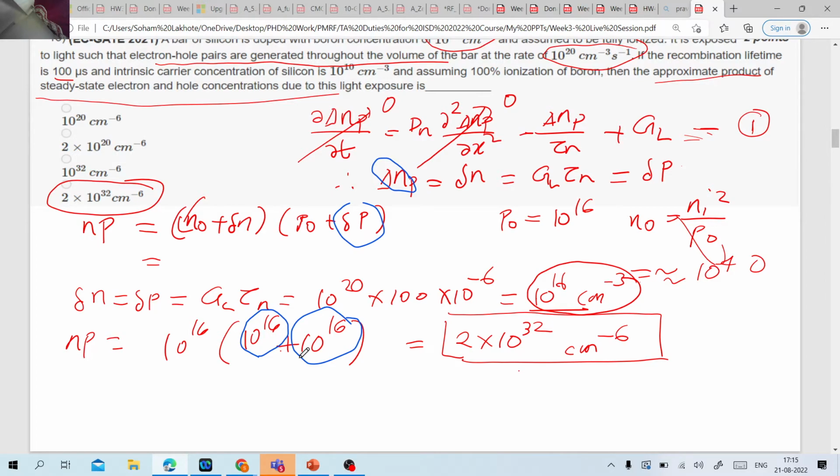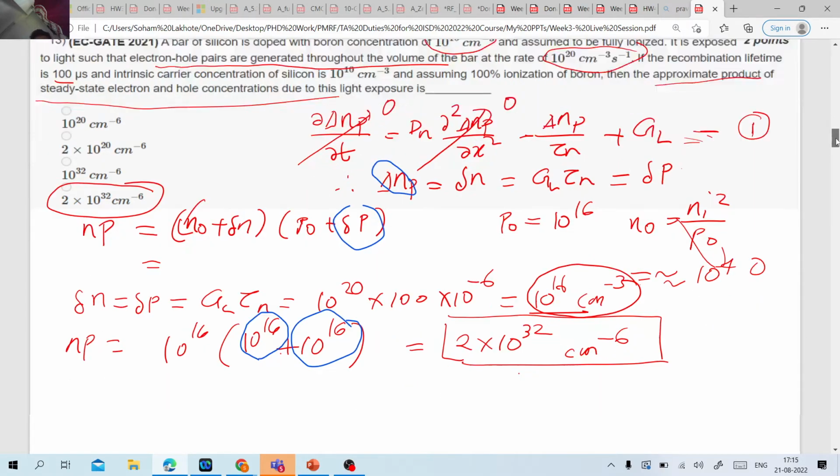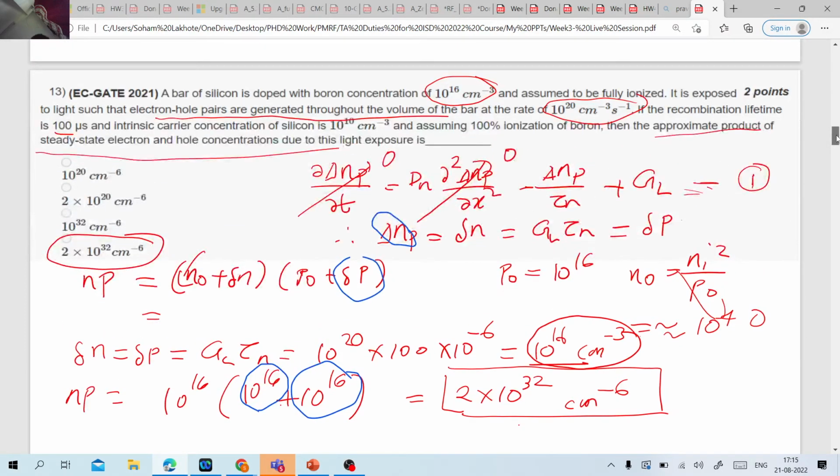It's not a low carrier injection, right? Bhuvanesh? Sir, we are not clear with what low carrier injection is. Can you repeat? Your voice was breaking a little bit. You are not clear with the low carrier injection.